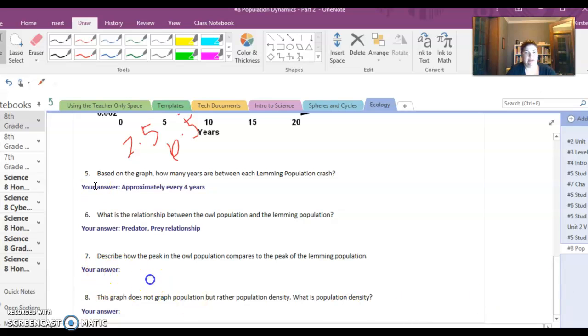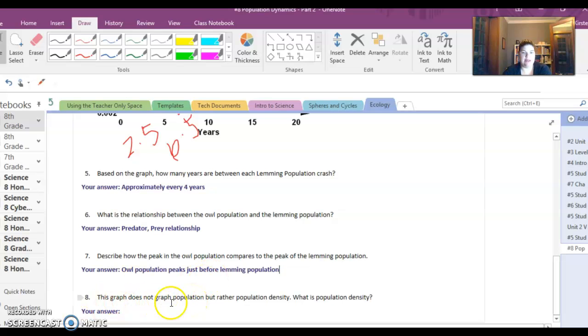So we can say that owl population peaks just before lemming population, which makes sense because the lemmings are going to die off sharply once they run out of food.